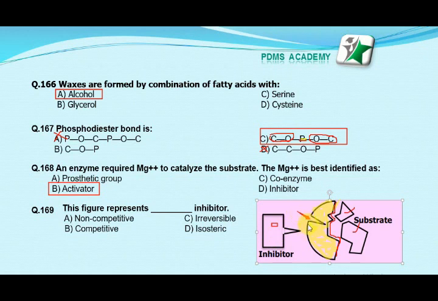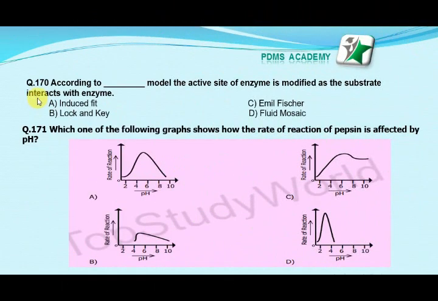So this inhibitor is not competing with the substrate at the active site, so our correct answer is A, non-competitive inhibitor.